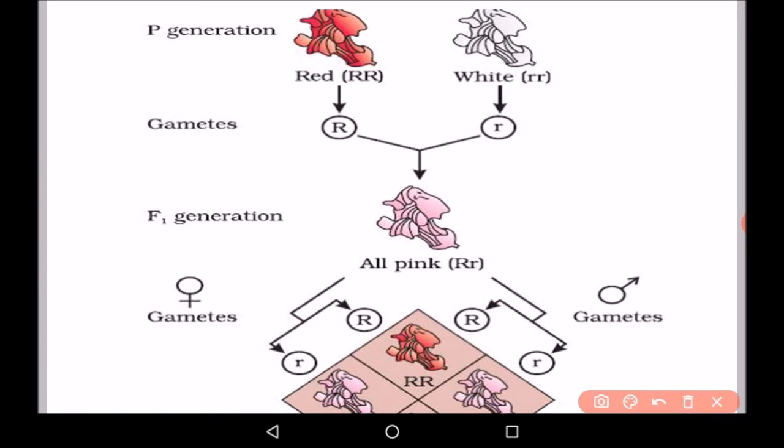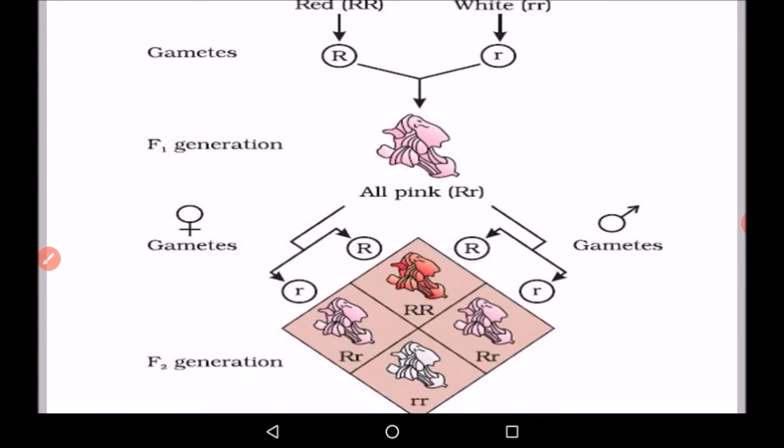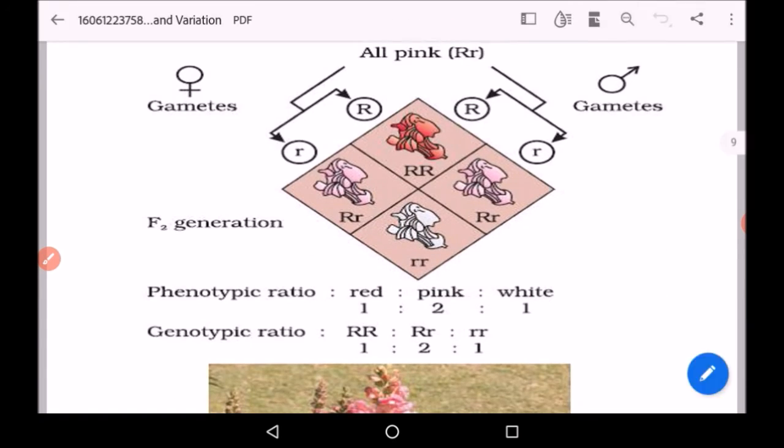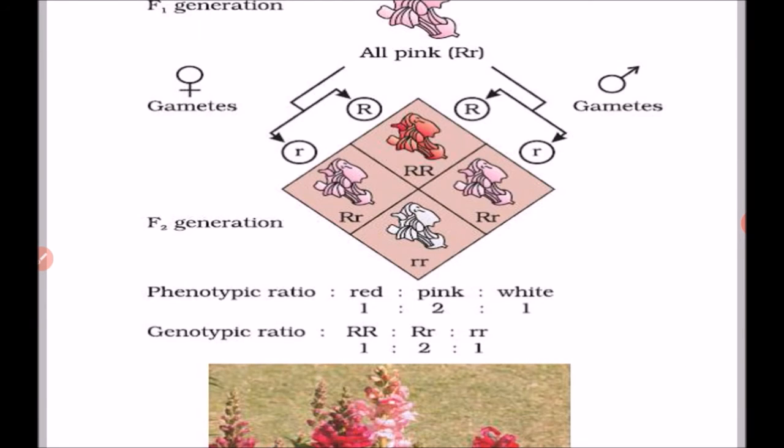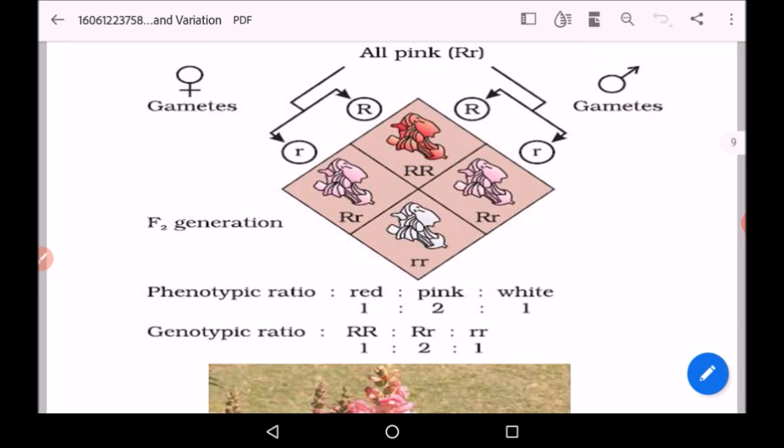In this diagram, we can see the incomplete dominance. We have taken the red flower and the white flower. Now when it is crossed, in F1 generation we are getting pink flowers which have gametes capital R and small r. Now on selfing, we are getting the phenotypic ratio as red 1, pink 2 and white 1. And in case of genotypic ratio, we are getting 1:2:1. So in F2 generation, we are getting red as well as pink and white flowers, in which pink is intermediate between the red and the white.